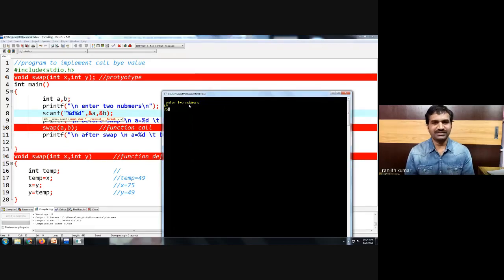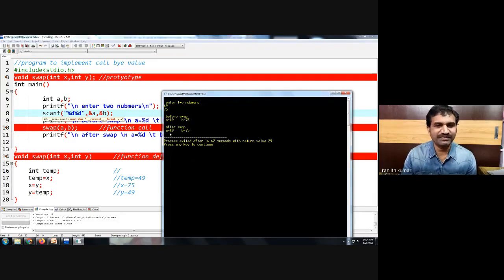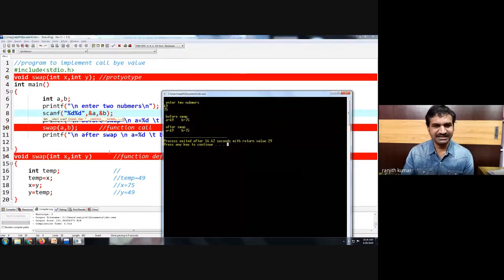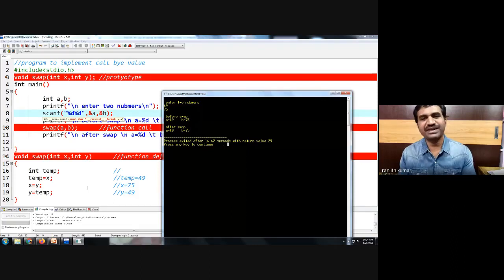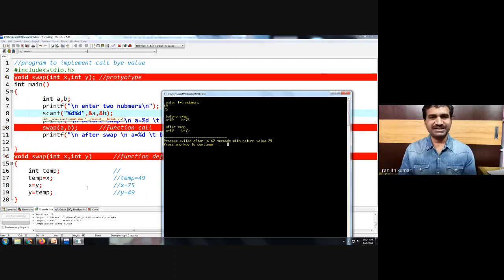So if you compile and execute, A value is 49 and B is 75 before swap, and after swap also the values are the same because the values are copied to X and Y. Modifications are done in the X and Y copy only. The modifications will not come back to A and B. So this simple example illustrates what is the call by value mechanism.